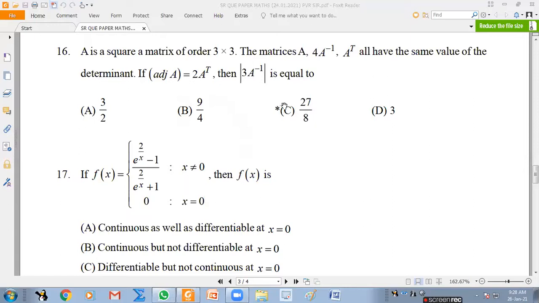Yeah, if they would have given one option as minus 27 by 8, it is good. Otherwise, this alone is giving an answer, this alone is also giving an answer. We don't need both data.